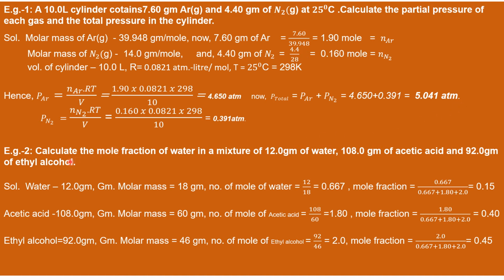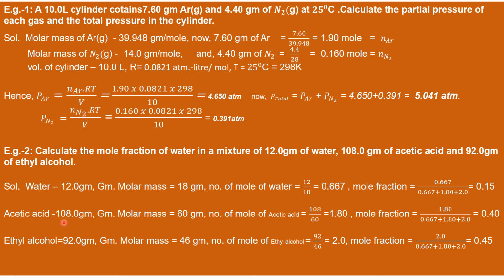Next sum: calculate the mole fraction of water in a mixture of 12 grams of water, 108 grams of acetic acid and 92 grams of ethyl alcohol. Water, 12 gram given, gram molar mass 18 gram, number of moles of water, therefore 12 by 18 is 0.667.